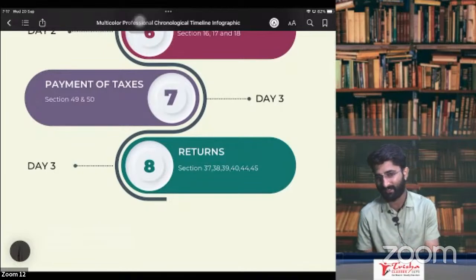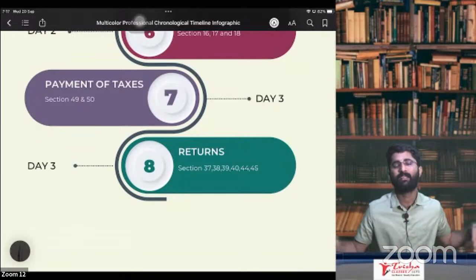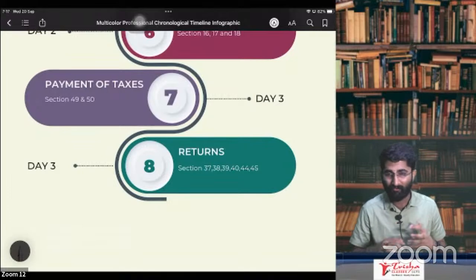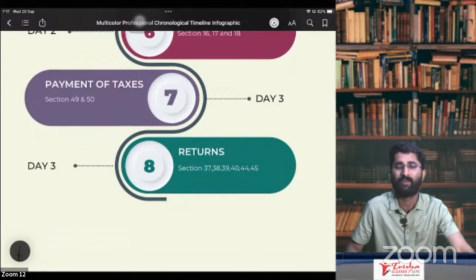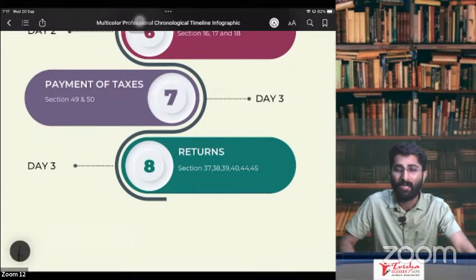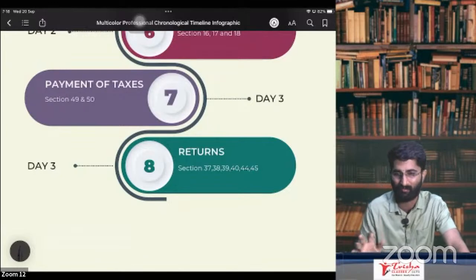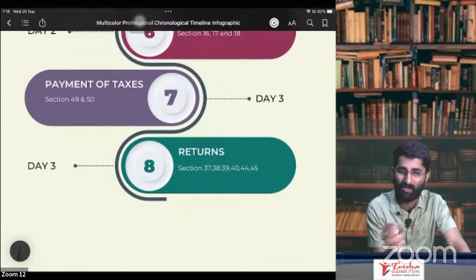And lastly, the returns chapter. In case of returns, we will be discussing: sir, I know everything, I have given the invoice as well, so now I need to know how to file the return. What is filing the return? By now you will know what filing the return is. Many of the students skip this chapter, but I tell you, students, you are not supposed to skip this chapter. Why?